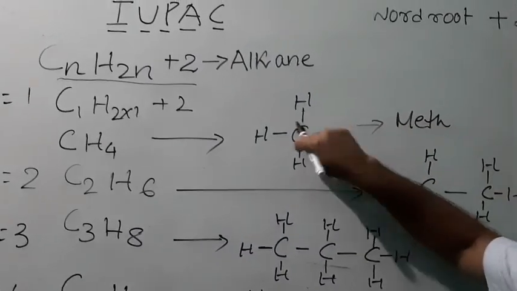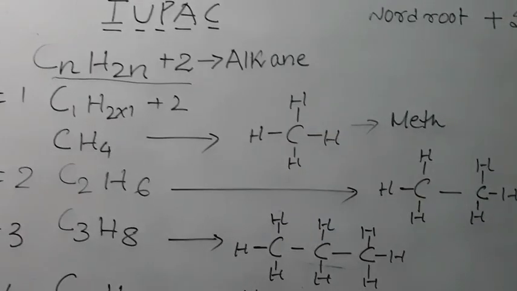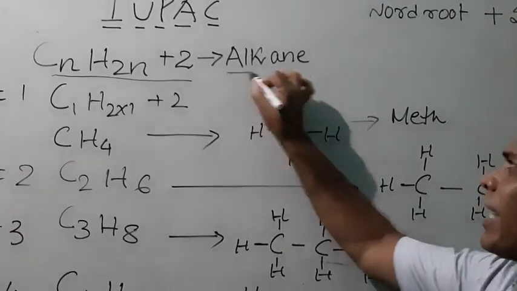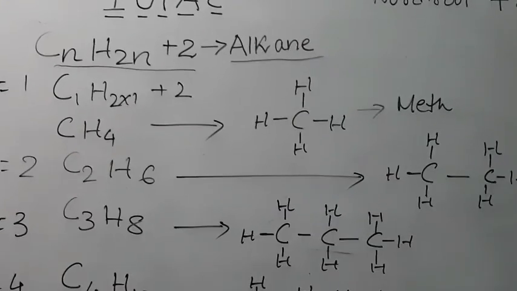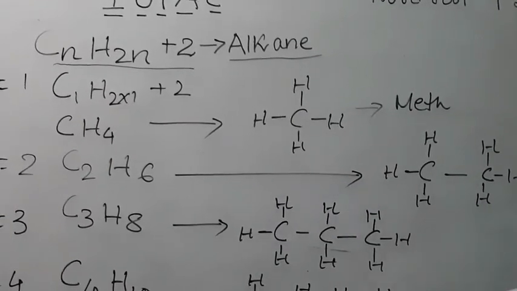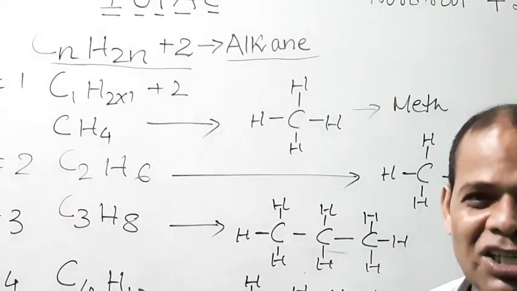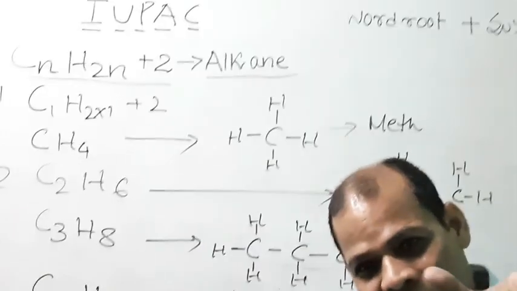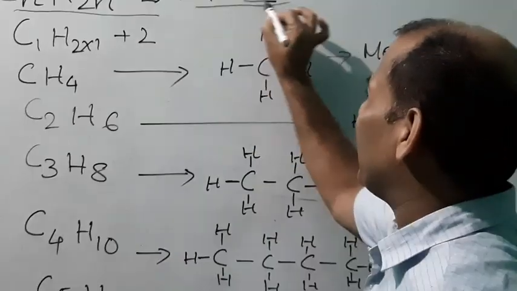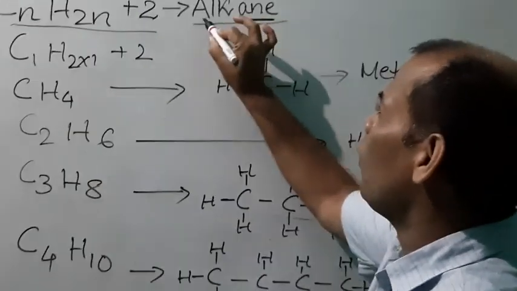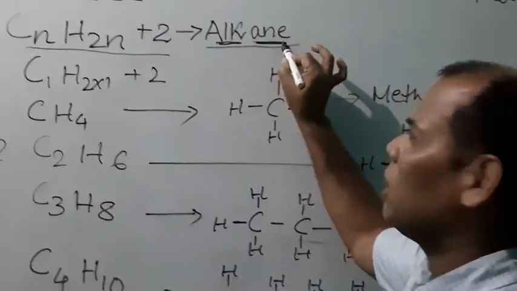This compound has taken birth in the alkane family, so they will take from the back, like Rohan Mishra.